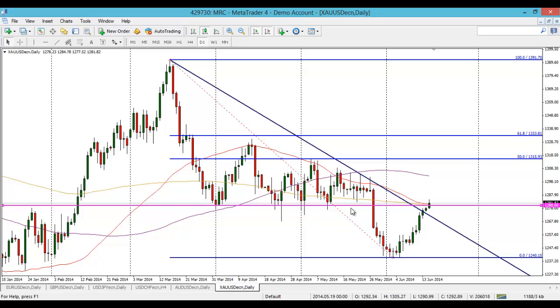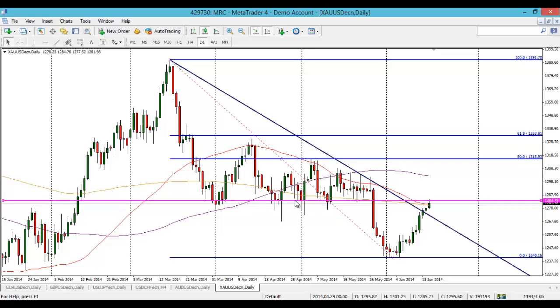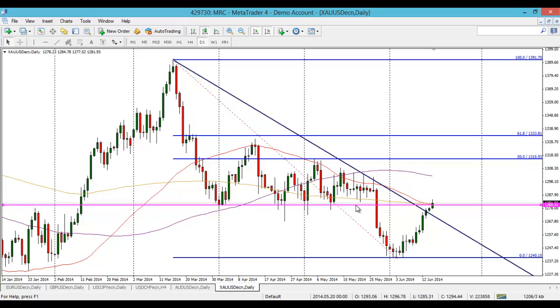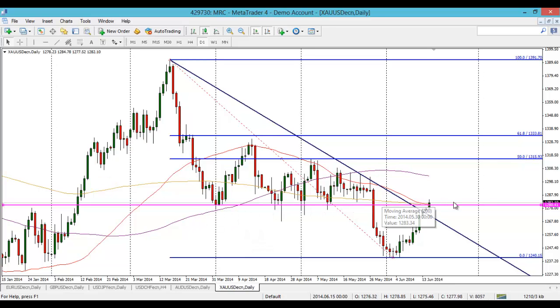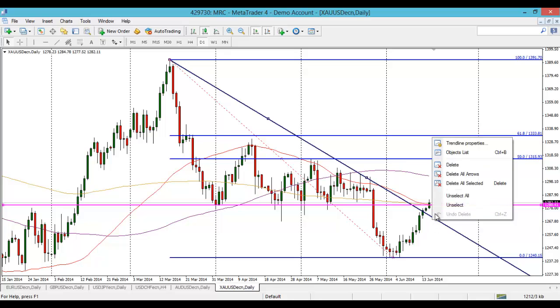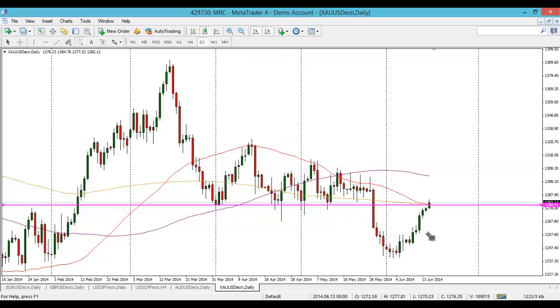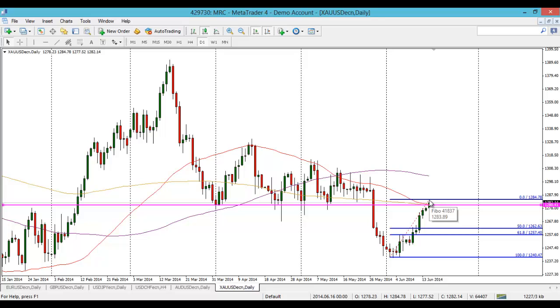But yeah, I think 1280 is an interesting level, because what I'm looking at here is these spikes here. There are a lot of spikes, and we couldn't get closes below these sort of 1282s for a long time. Well, I suppose you could bring it down there to 1280.41, because that didn't have a daily close below that all year. So keep an eye on the daily candle close today, because if it does close below, then it could start to retrace for the rest of the week. And if it does, then the fib I'd be looking out for is this move here, because that's the swing low there, and that is the swing high, of course, if it does halt at this level.